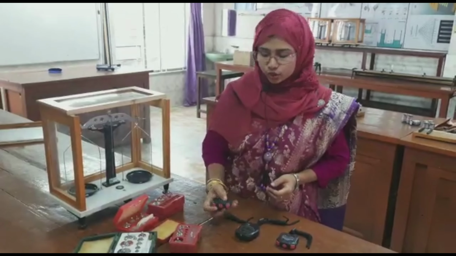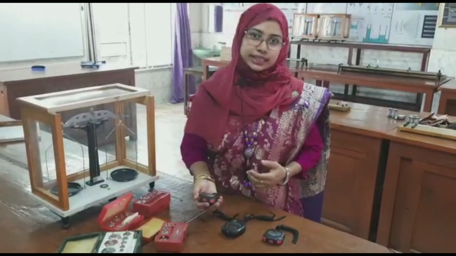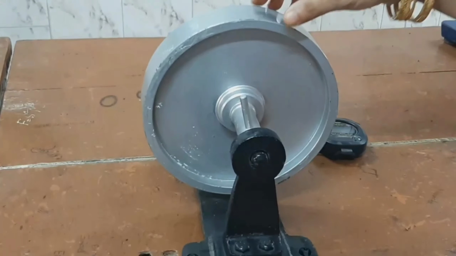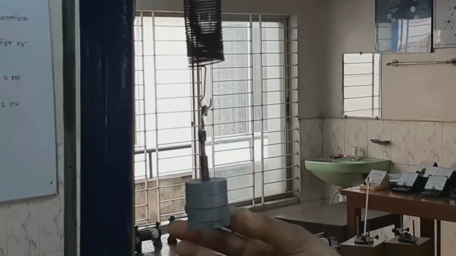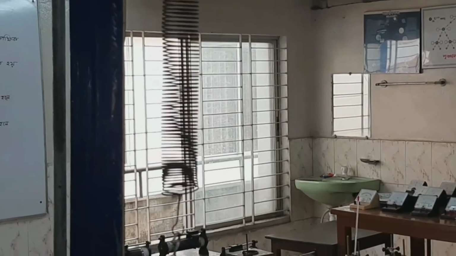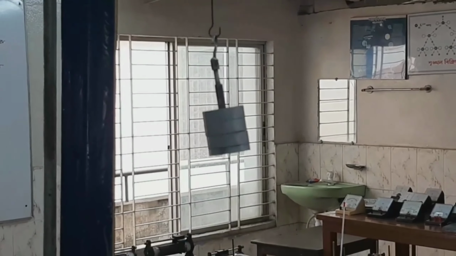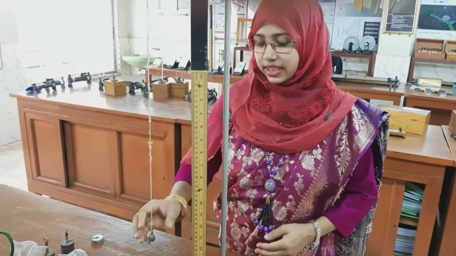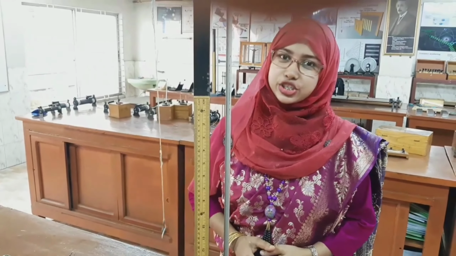Here you can see stopwatch. Stopwatch is used to measure the time. You can measure the time less than 1 second with the help of this stopwatch. This is flywheel. Flywheel is used to measure moment of inertia. Here you can see the spring. Spring is used to measure the spring constant. Compare the mass of two body and potential energy. This is simple pendulum. Simple pendulum is used to measure the acceleration due to gravity.